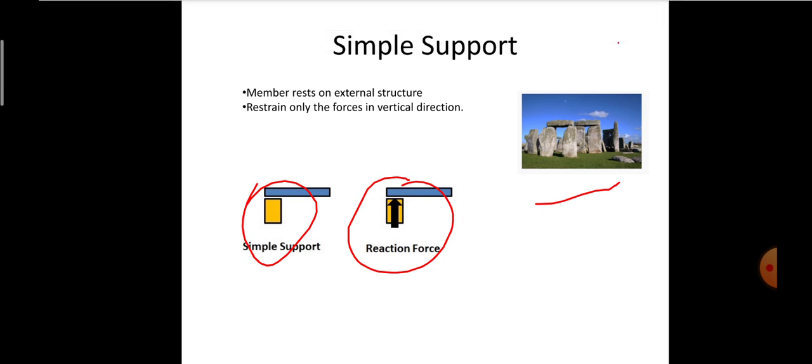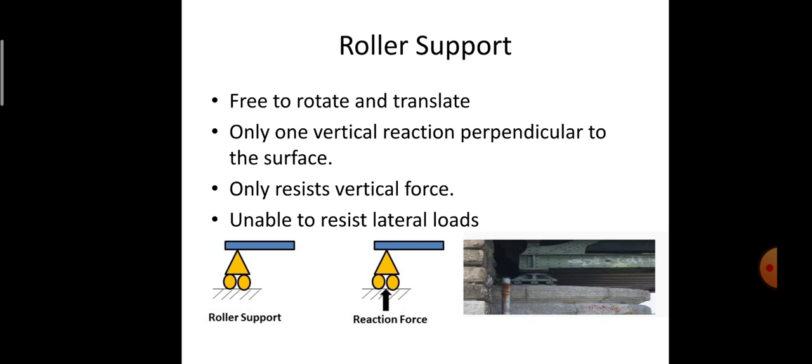Next, coming on to the next type of support, it is roller support. A roller support is a support which is free to rotate and translate along the surface on which they rest. I repeat, roller support is a support which is free to rotate and translate along the surface on which they rest. The surface on which the roller supports are installed may be horizontal or vertical or inclined at any angle.